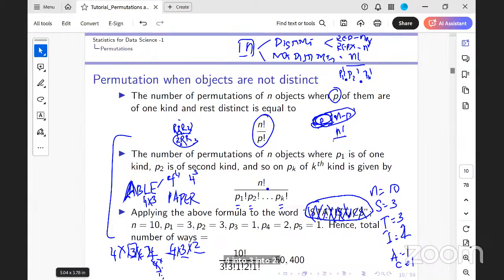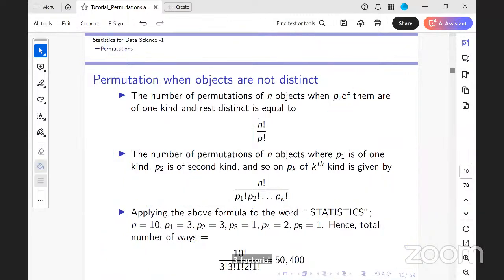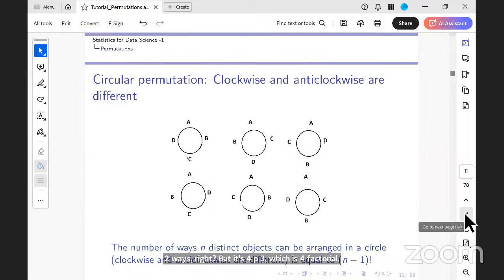So the first thing you need to understand is whether the objects are distinct or not distinct, whether they are repetitive or not repetitive. Next, all the things that we saw so far were what we refer to as a linear permutation.